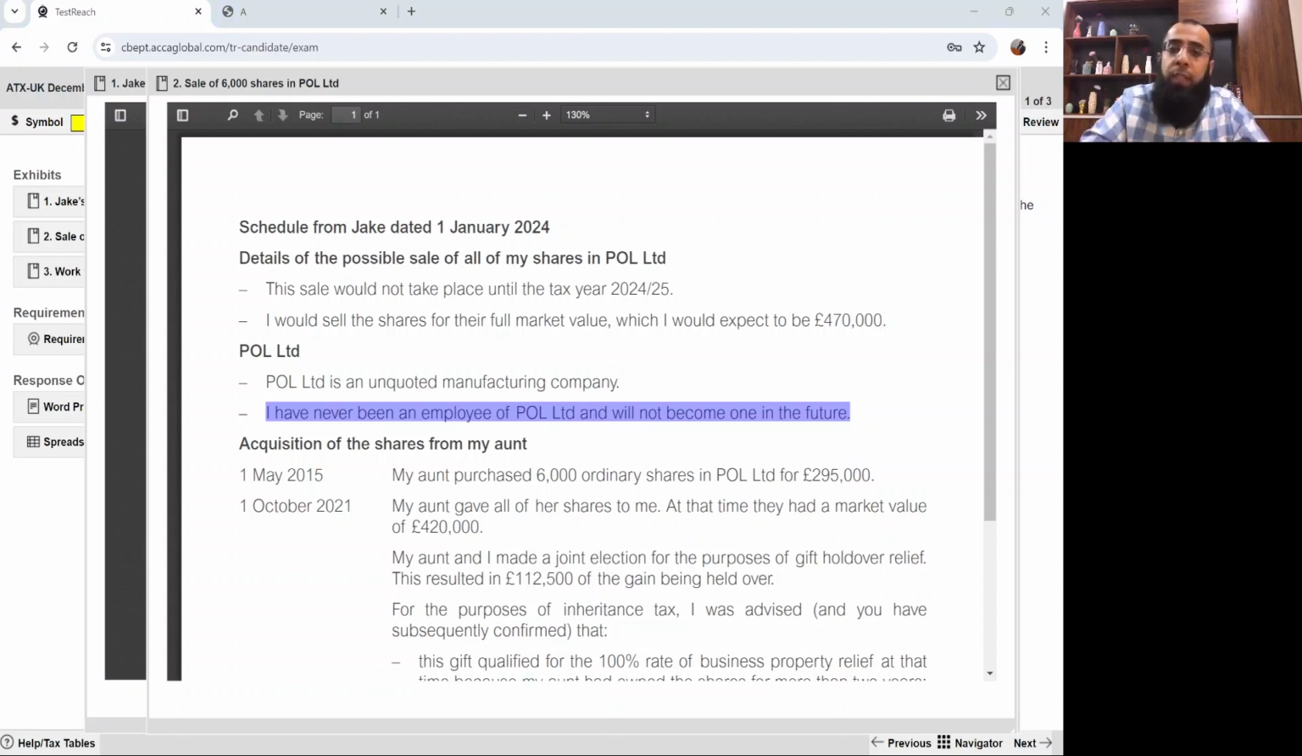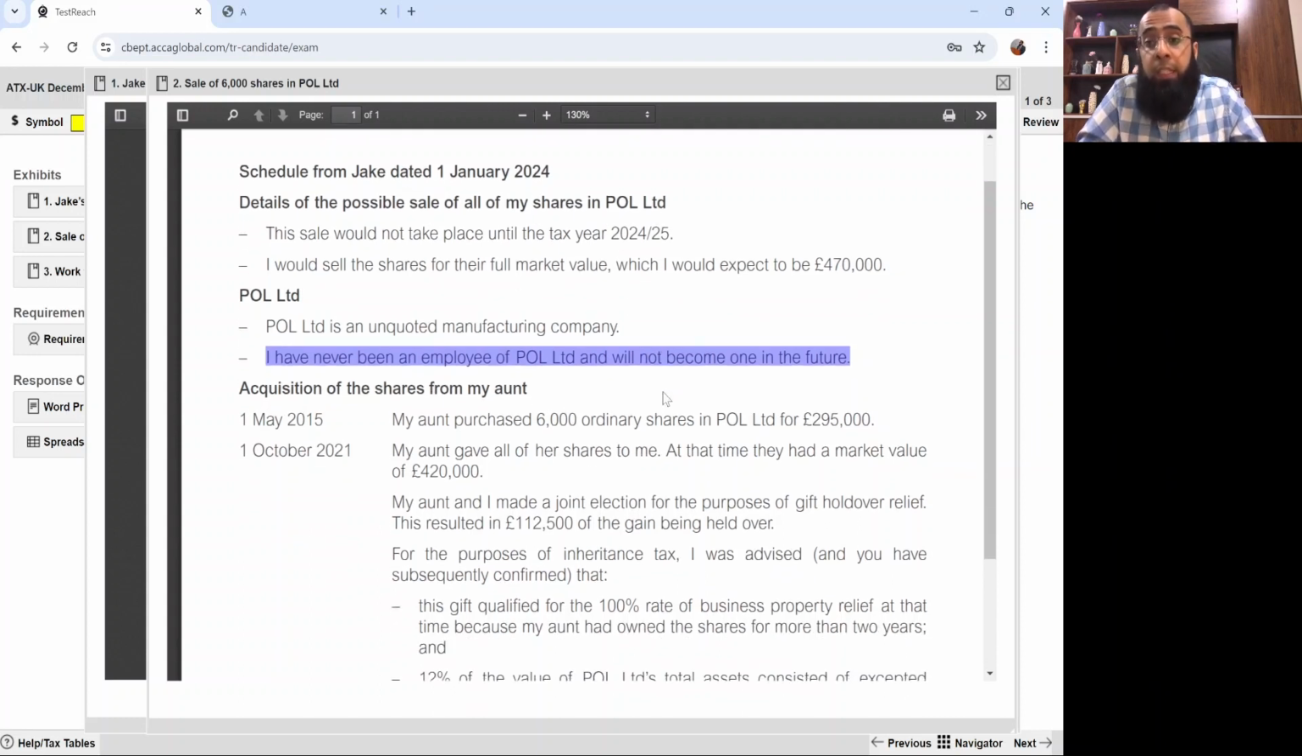See, when we are disposing of shares, an individual selling shares, and if we are not an employee, it apparently gives a hint of the topic of business asset disposal relief. That BADR will not be available because we are not an employee of the company. If you remember the rules of BADR: individual selling the shares, your mind should go for BADR. Company selling the shares, your mind should go for substantial shareholding exemption. Individual selling the shares, your mind should go for BADR. For BADR, it's necessary that you should be an employee of the company. So apparently, BADR will not be available.